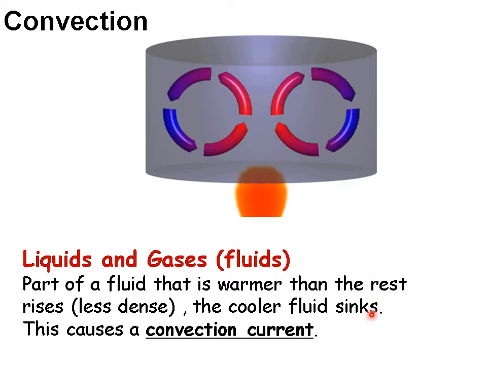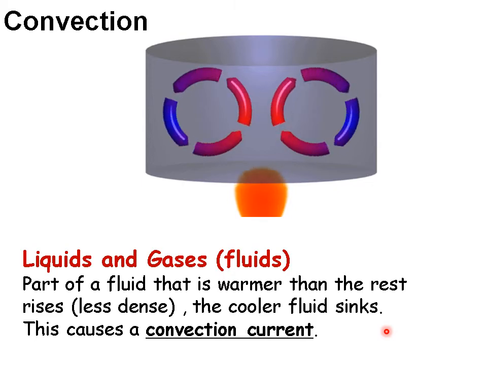And with convection, there's a little bit more to explain because it's actually to do with density, which is something you don't really learn about in detail until Year 11. But in terms of the way that convection actually works, it's to do with the density of the material that we're looking at.